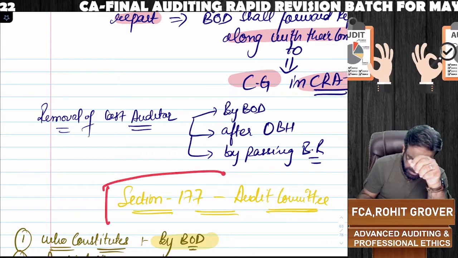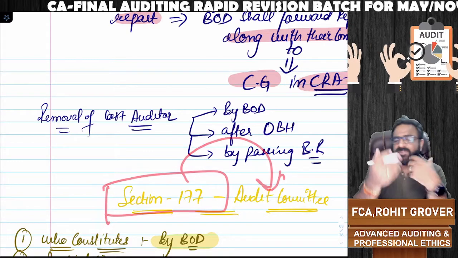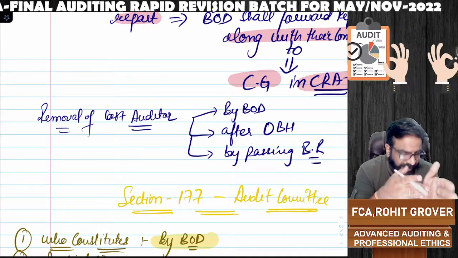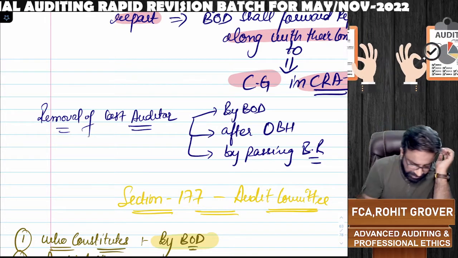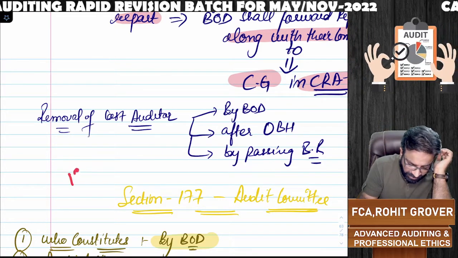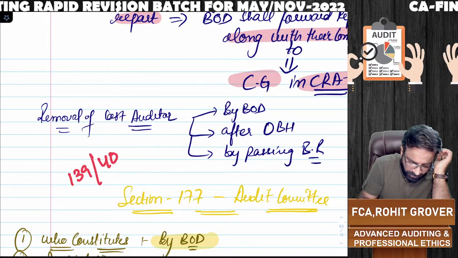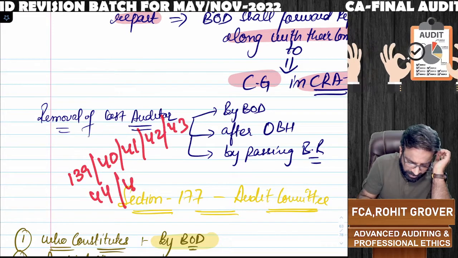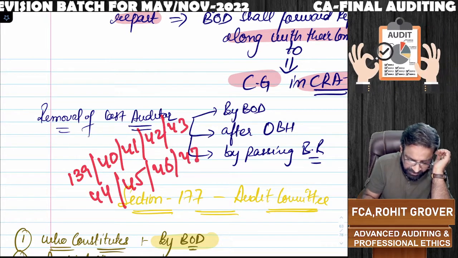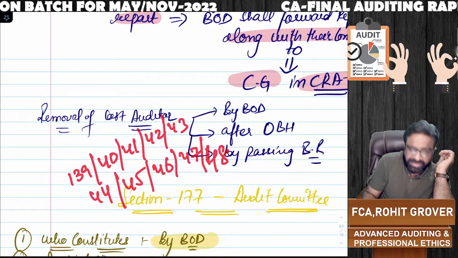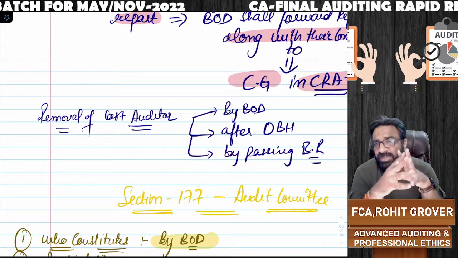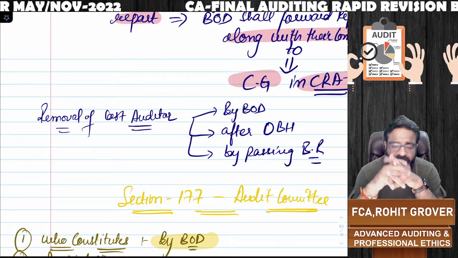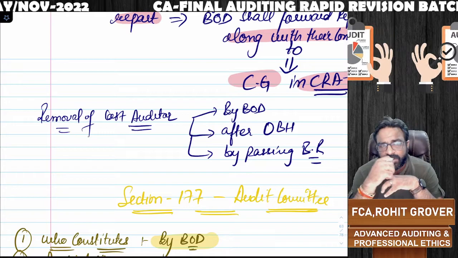Now section number 177, as you can see, this one anyways we are going to cover in the audit committee and corporate governance, so there's no point of doing this section here. Clear everyone? So with this, our company audit sections 139, 140, 141, 142, 143, 144, 145, 146, 147, and finally 148 is also over, except CARO 2020, that is 143 subsection 11. Now that I already told you, we'll cover in the audit report chapter, right?